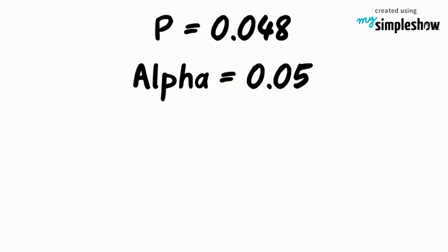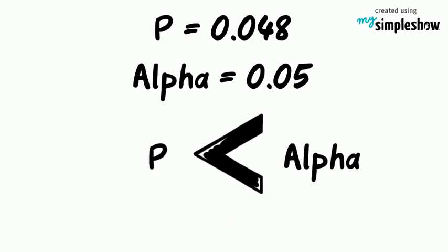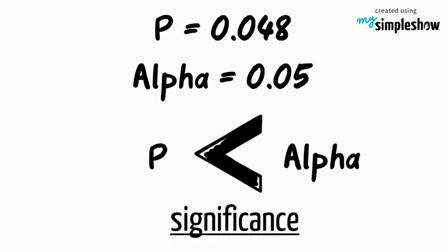We calculated the p-value and it was 0.048. If alpha is 0.05, what do we conclude? Because p-value is less than alpha, we should conclude that there is significance.